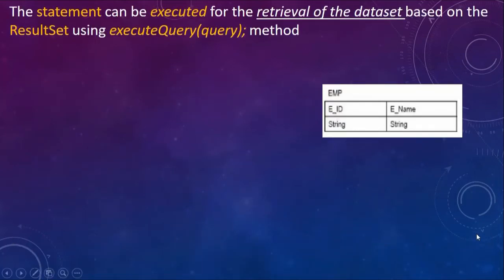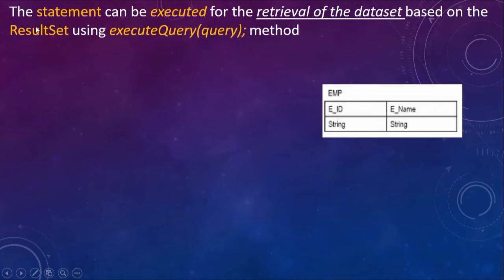Now this is just an example. Let's say this is a database table that we have. Employee, EMP, is the table. The table has two fields. One is EID, that is employee ID, and the name of the employee, ename. Both are of type string. Now we are going to use this for the example.